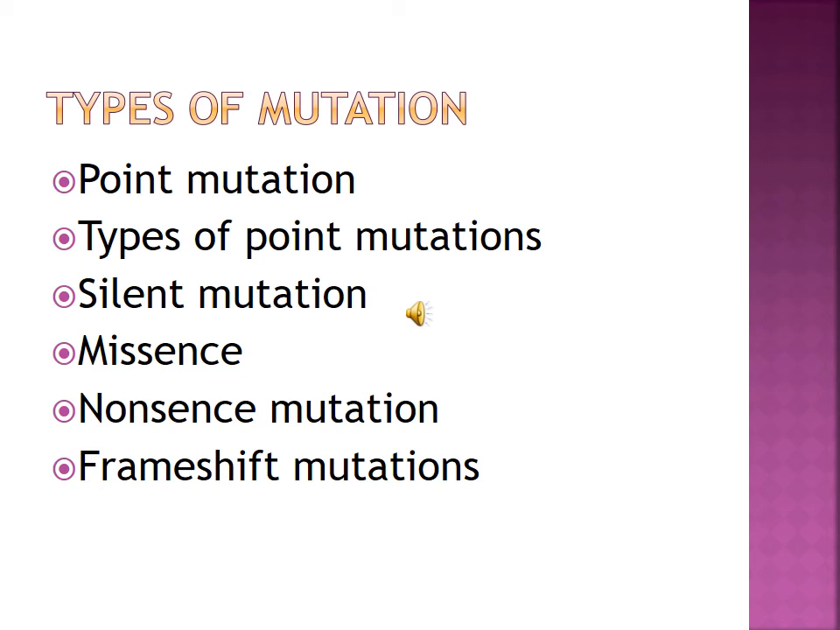Silent mutation is a sudden change in the DNA that occurs without any change in the information. That is called silent mutation. Then missense mutation means the mutation changes the sense of the code. That is called missense mutation. Then the third one is nonsense mutation.